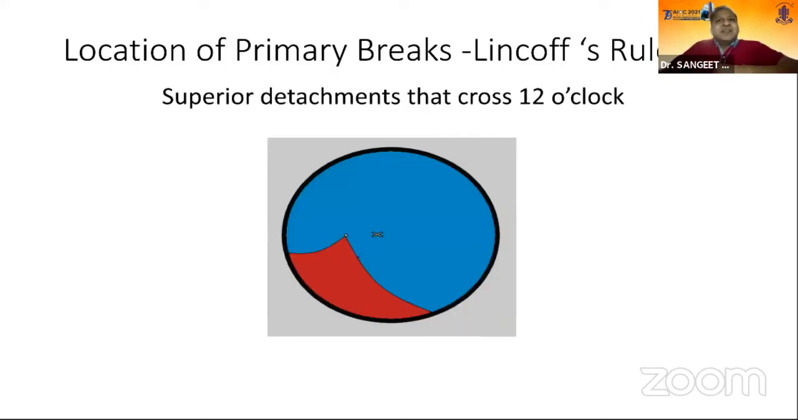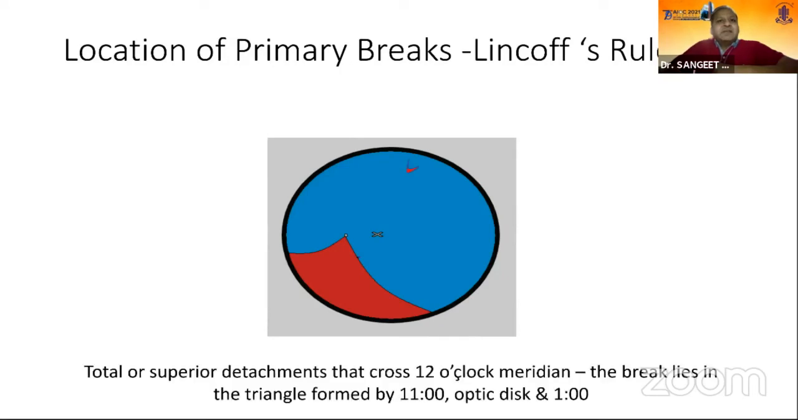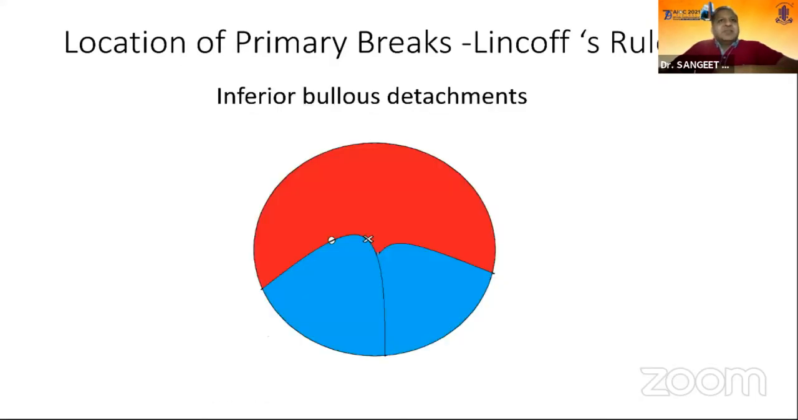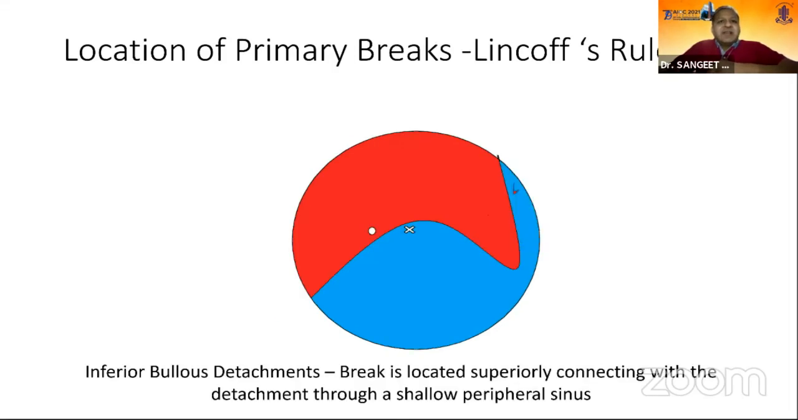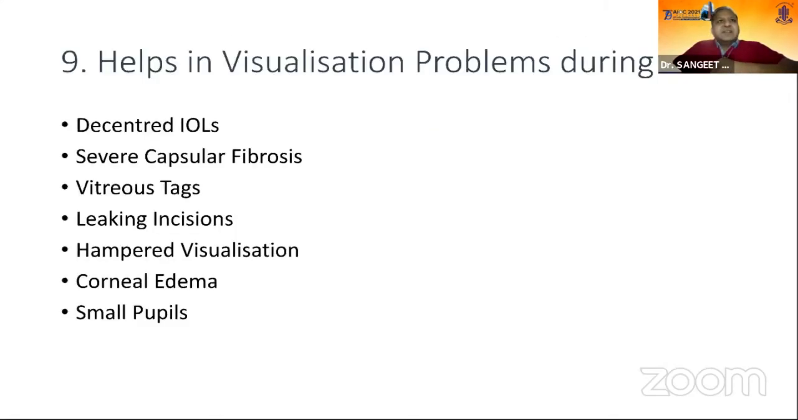Again, for superior detachments that cross the 12 o'clock position, many times the break will lie in the triangle formed by the 11 o'clock, the optic disc, and the 1 o'clock position. In an inferior bullous detachment, just looking at the configuration, we generally have to look superiorly, and there could be a shallow peripheral sinus with the break in the superior quadrant connecting the break to the retinal detachment.